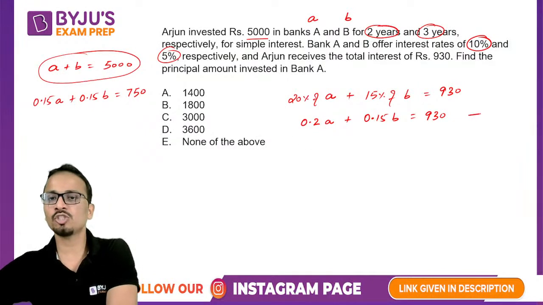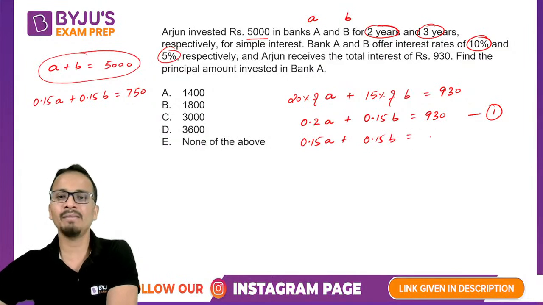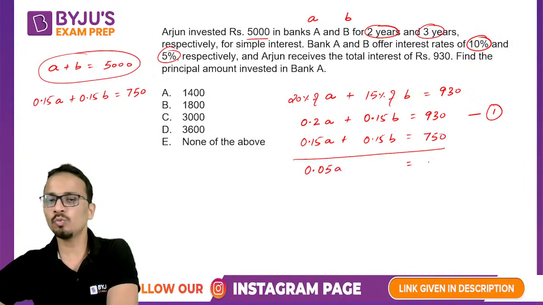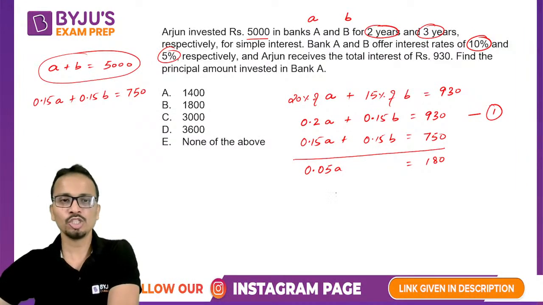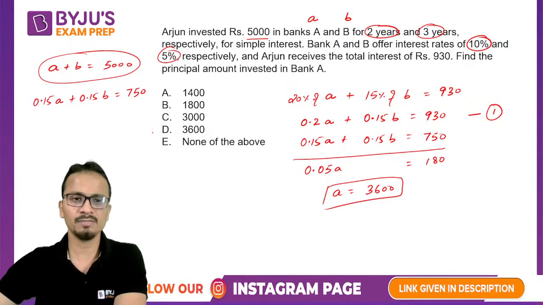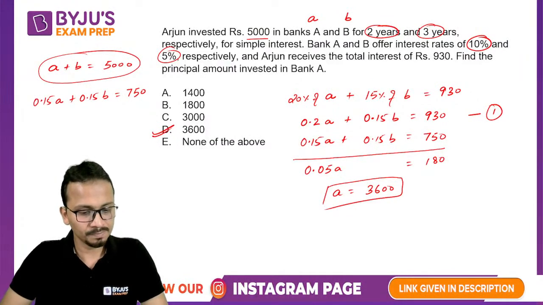So one equation is already written here. I'll write the second equation below it, and I'll be able to eliminate B and get the value of A. Subtract. So on the left hand side 0.05A, it is equal to 180. So the value of A will come out to be 3600, and this will be your final answer. Option D you can mark and move on to the next question.